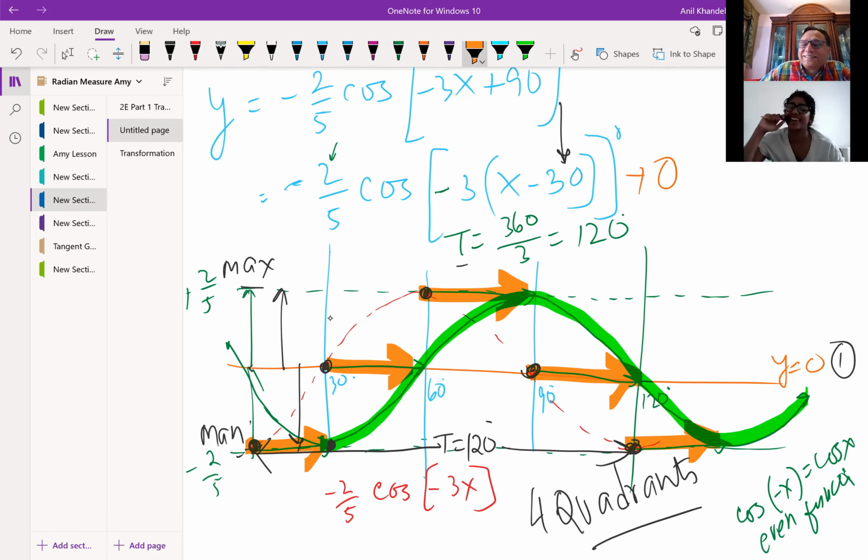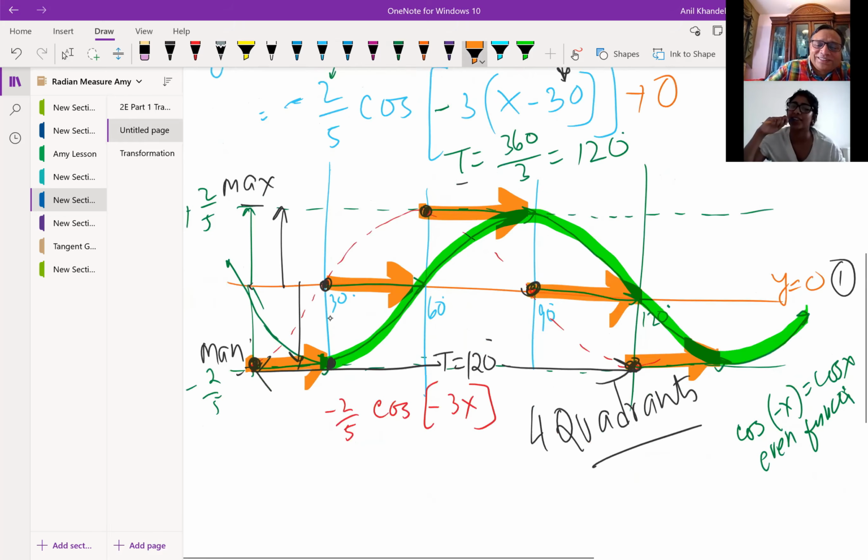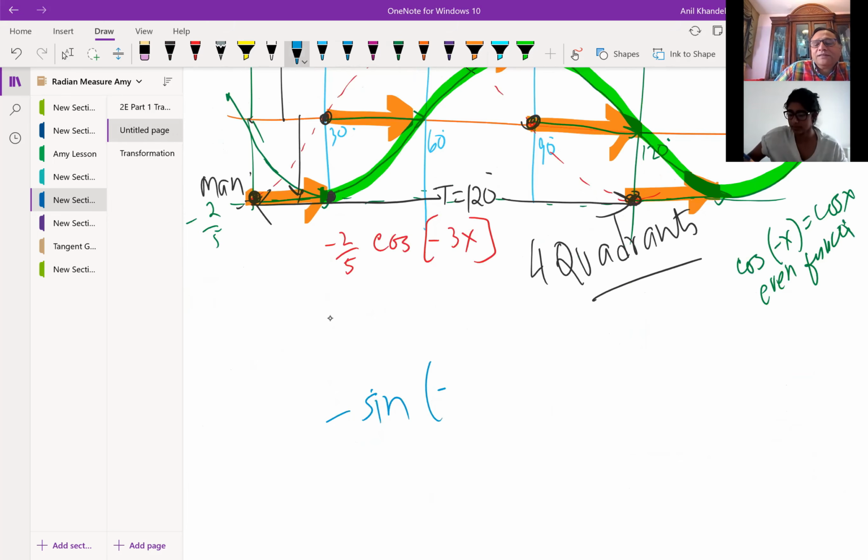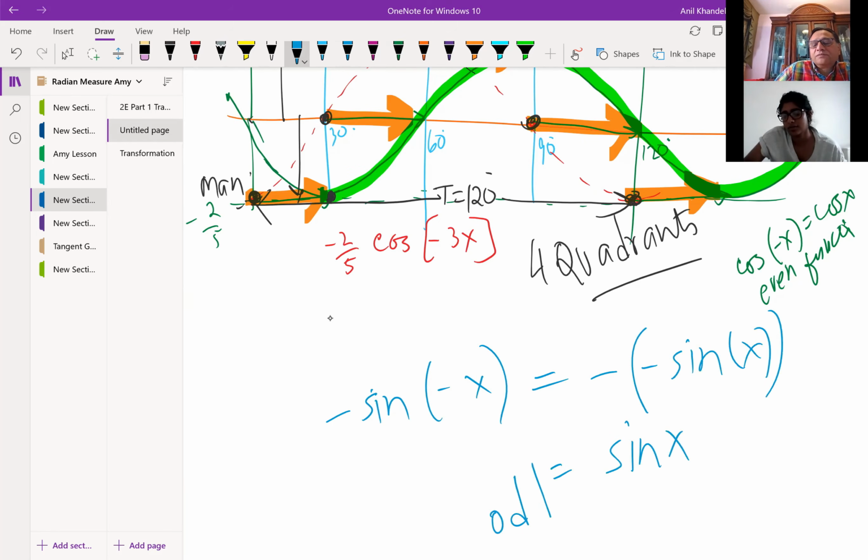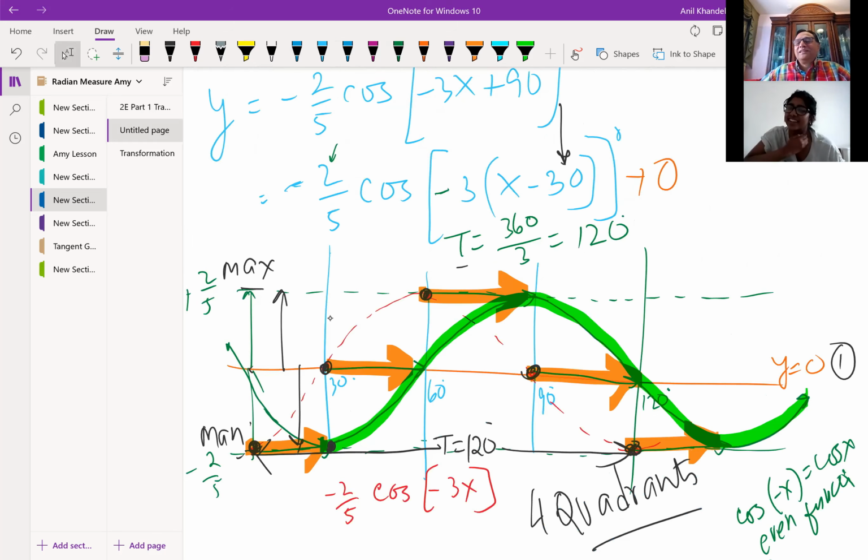So if I have minus sine minus x, it is minus of minus sine x, right? Which is sine x. Sine is an odd function, symmetric about the origin, and cos is an even function. So if you do both reflections, on the horizontal and vertical axis, you get the same thing. You get the idea.